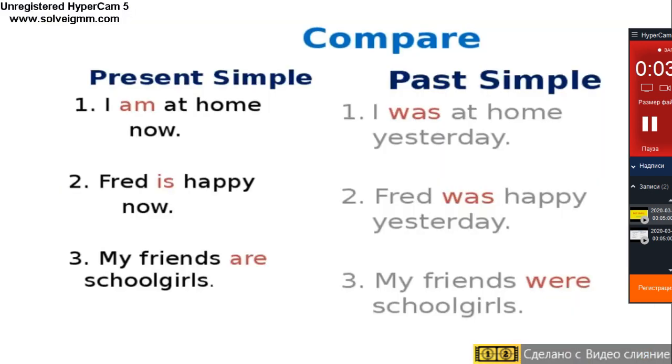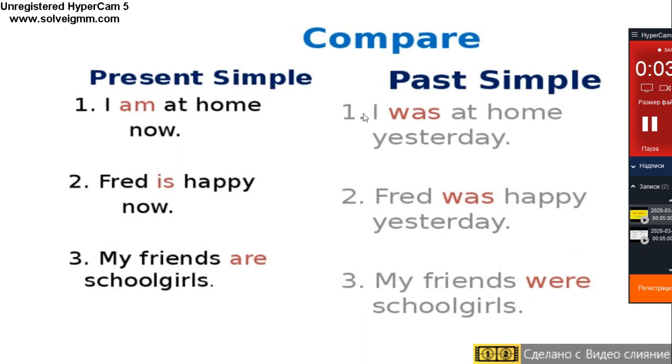The next picture. Here we can compare the given sentences in present simple and in past simple. The first sentence is in present. I am at home now. We should pay attention to words am and now. We use them in present simple.